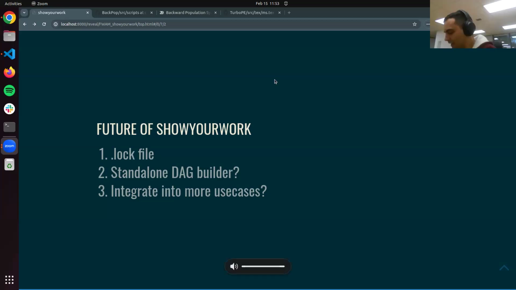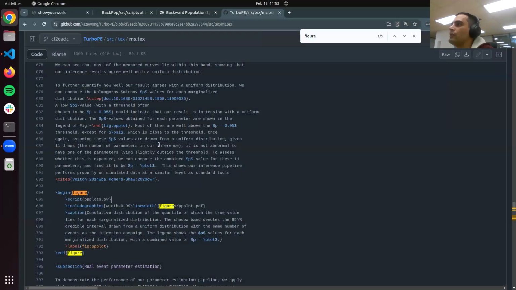Okay. So my question is, where do you keep the context of how all these things are tied together? Because yes, you have the manuscript and some of the tables, and some of the tables have pointers to the input data and so on, but do you keep anywhere how things are connected to each other? Yeah, so right now it's mostly this annotator, and Show Your Work has some pretty general assumptions that everything is in the same repo.